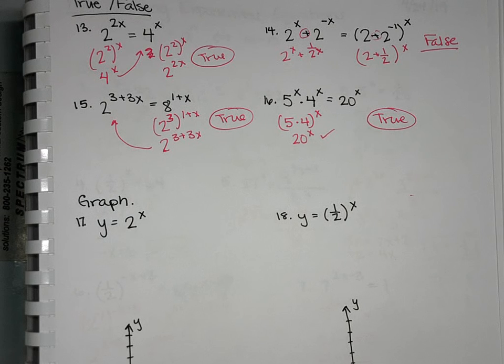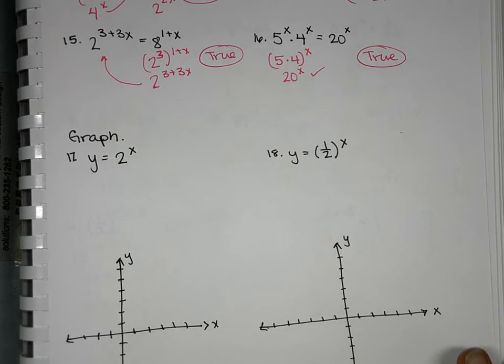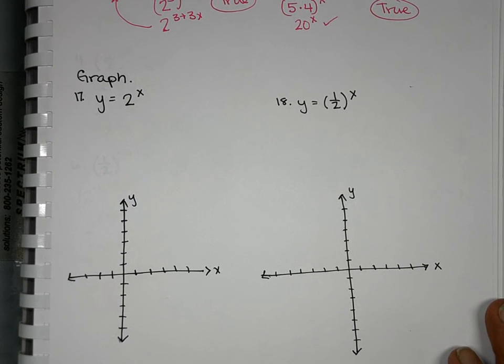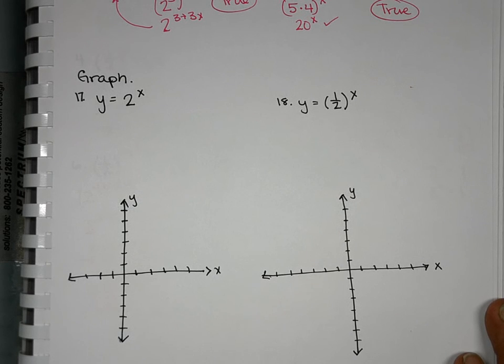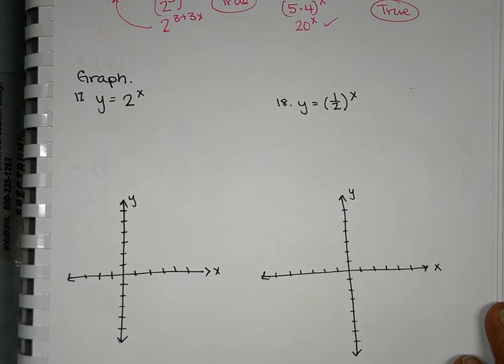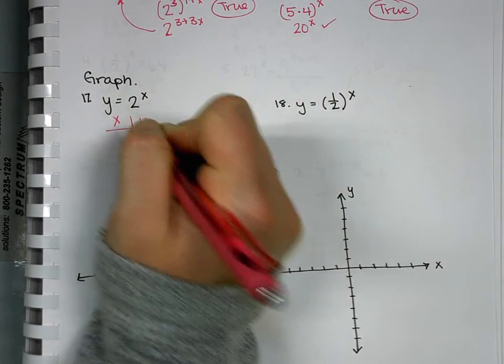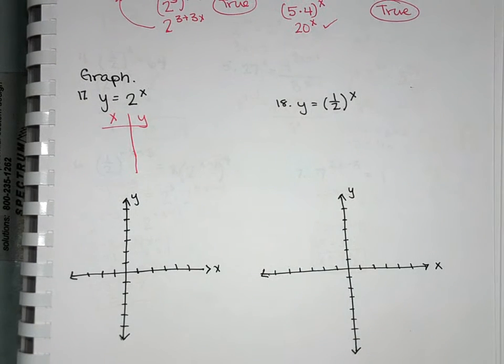So that's what 29 to 45 odd is, just true false. You're going to just try to see, can you rewrite the right side to match the left or the left to match the right? And then the last three, you're sketching graphs. So when it comes to sketching graphs, what's your go-to if you can't remember how to do it? A T-chart. So in exponential graphs, usually my go-to is a T-chart, just because you can usually pick 2 or 3 points and have your graph.